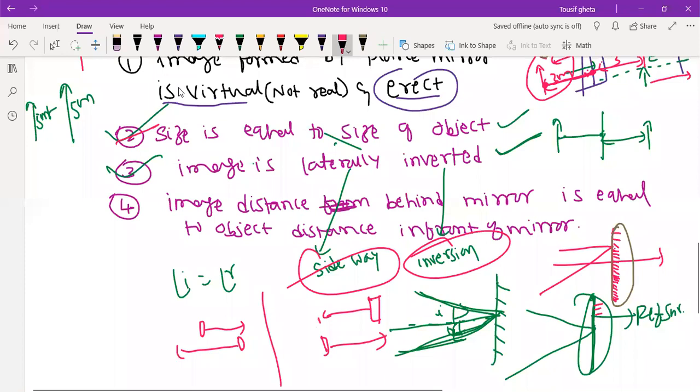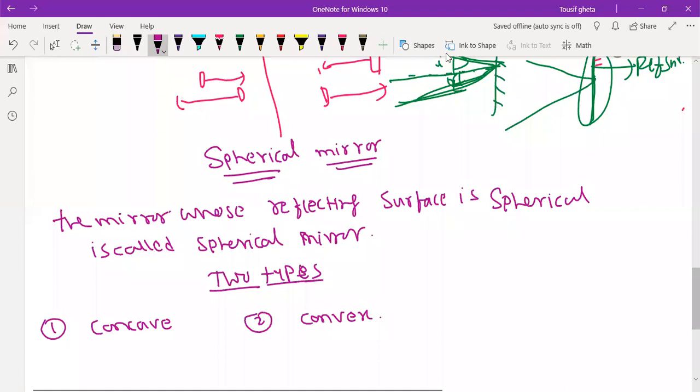Is it clear, everybody? The meaning of spherical mirror. Spherical mirror means the mirror whose reflecting surface is not flat. The mirror whose reflecting surface is spherical. Spherical means whose reflecting surface will be curved. That will be called a spherical mirror. In spherical mirrors, there are two types. One is called concave mirror, another is called convex mirror.